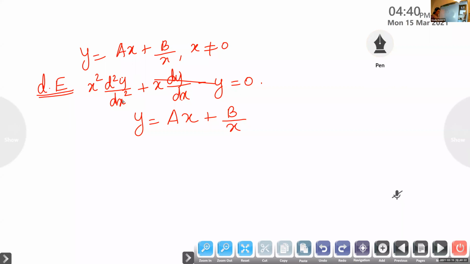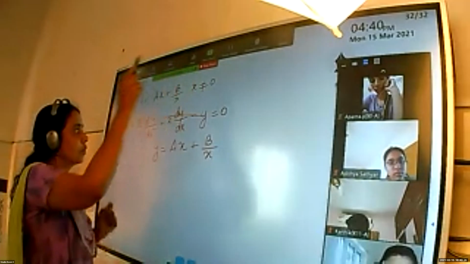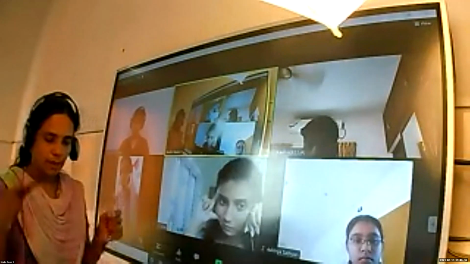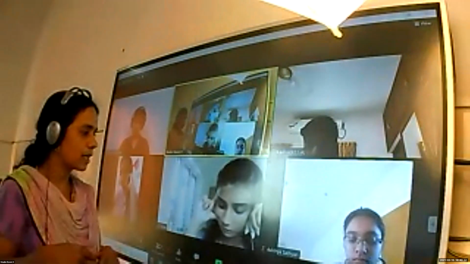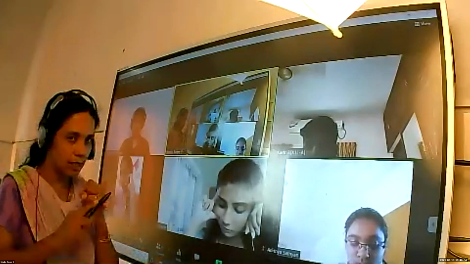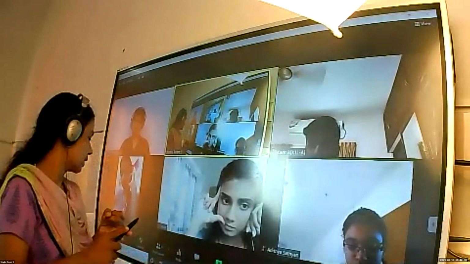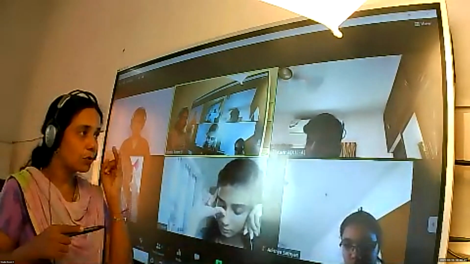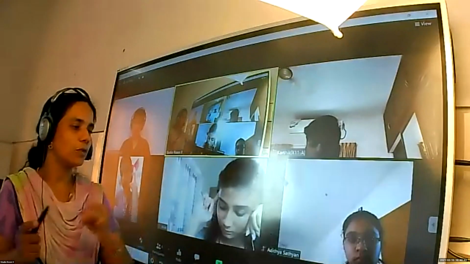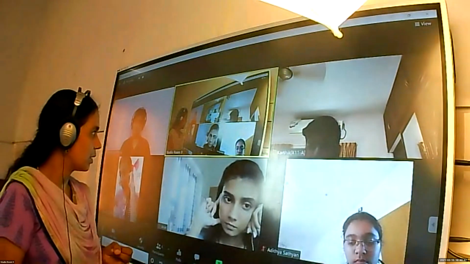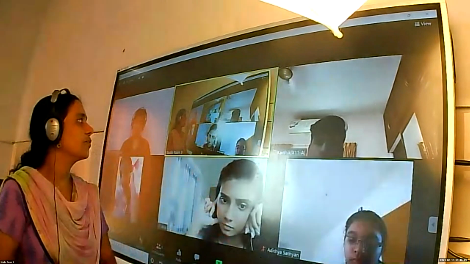Y is given. Look at the equation there: x square d square y by dx square plus x dy by dx minus y is 0. So y is given, but we don't know what is dy by dx, d square y by dx square. So these two things we have to find from the given y and substitute them in the differential equation.